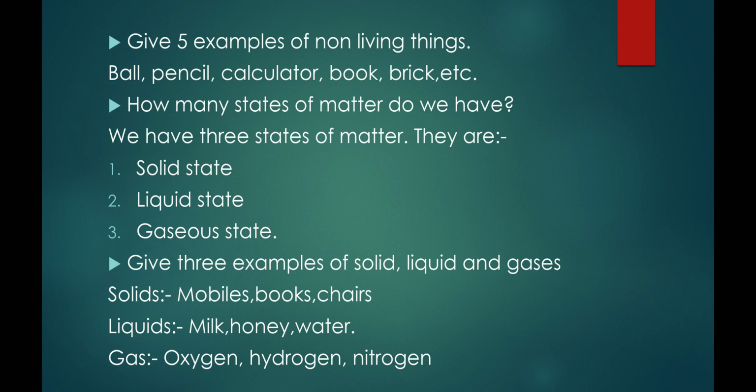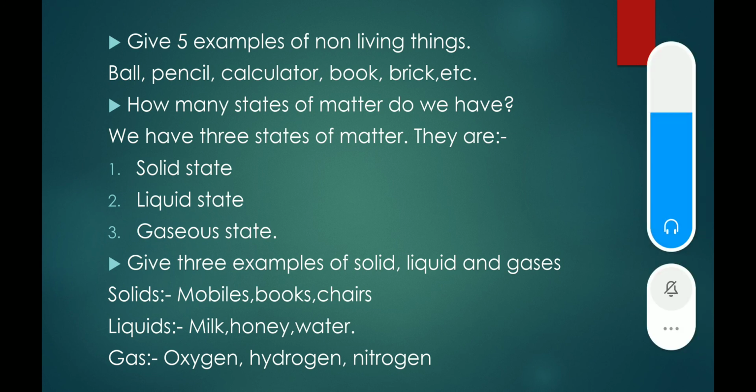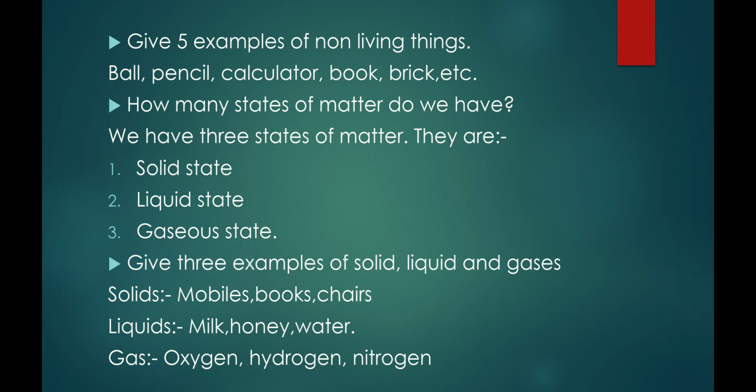So how many states of matter do we have in the nature? We have 3 states of matter. What are they? They are solid state, liquid state, and gaseous state. Give 3 examples of solid, liquid, and gases.